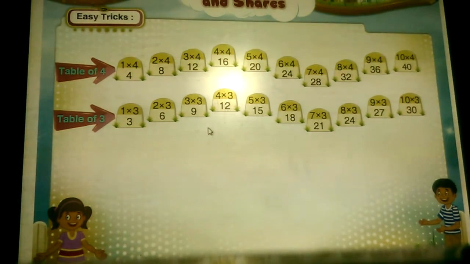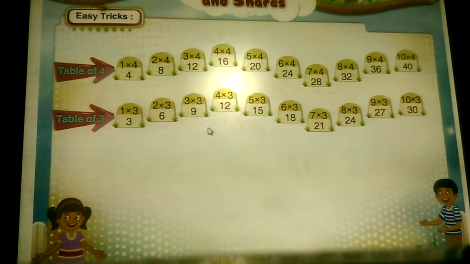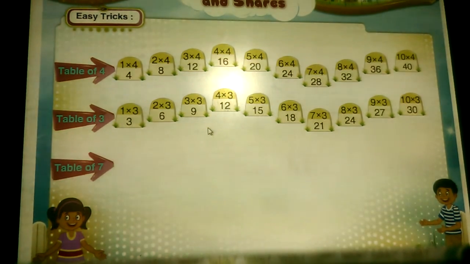Now we will add the numbers in the yellow boxes, and the numbers on the left side we will write as it is. We get the table of 7.